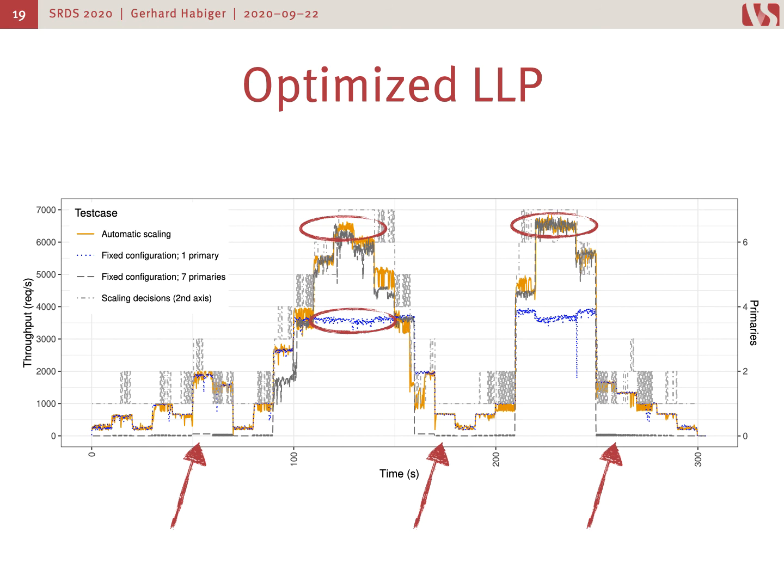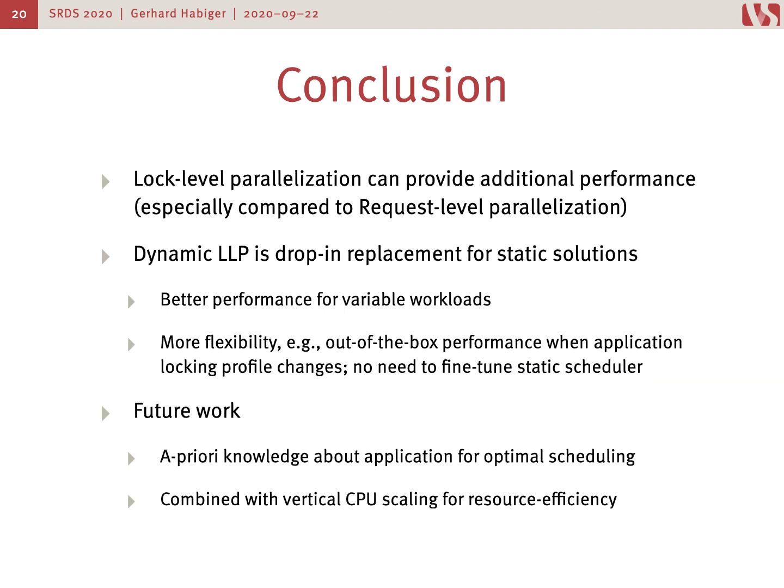We would also like to mention that the request level approaches would be roughly on par with the blue line in this graph, because the requests used in this evaluation cannot be parallelized on a request level. So in summary, our log level parallelization can provide additional performance, especially when compared to previous request level parallelization approaches, but also when compared to previous log level parallelization approaches.